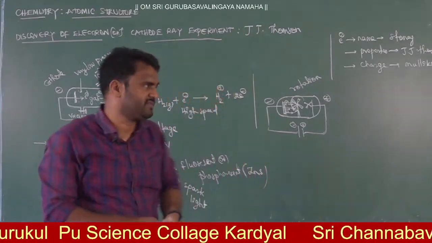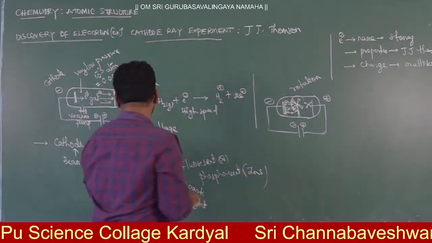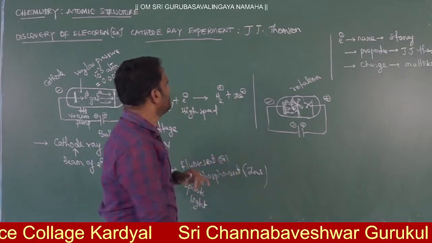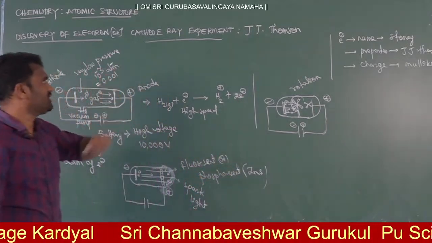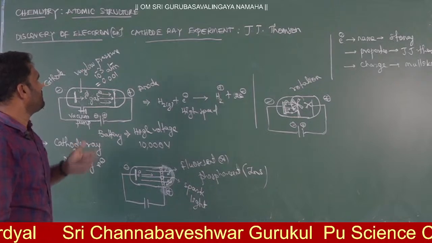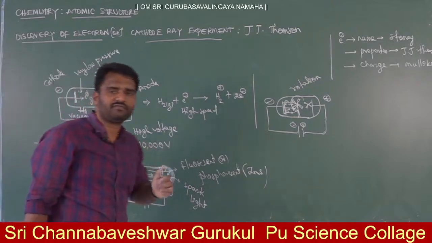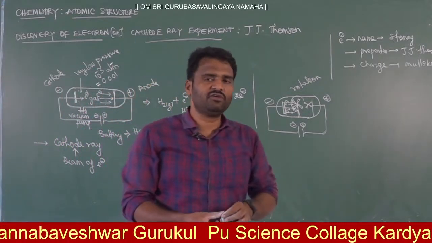Later we will discuss the oil drop experiment. Right now, we can conclude from the J.J. Thomson experiment, or cathode ray experiment, or discovery of the electron. So this is the discovery of the electron.